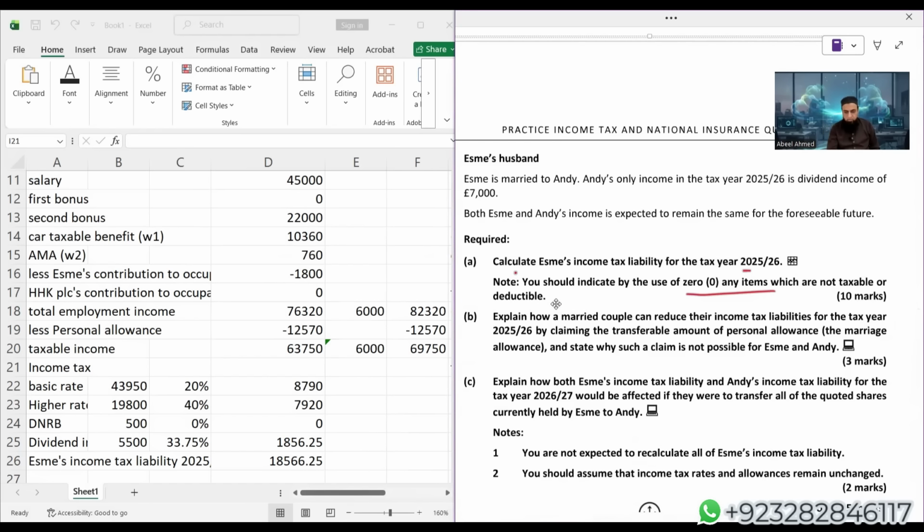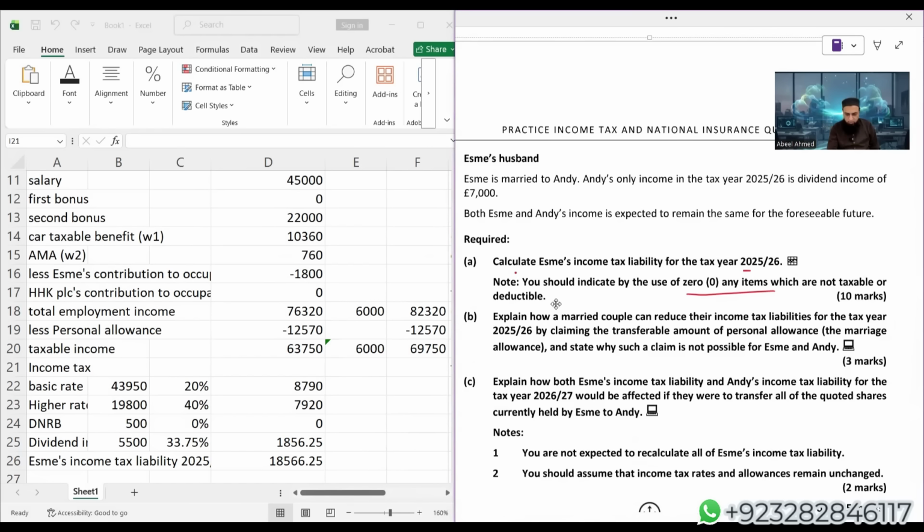Then you will be mentioning in the next point that here marriage allowance relief is not possible because to get marriage allowance relief, husband and wife both will have to be basic rate taxpayers, and here ESME is a higher rate taxpayer. That is why it is not possible.